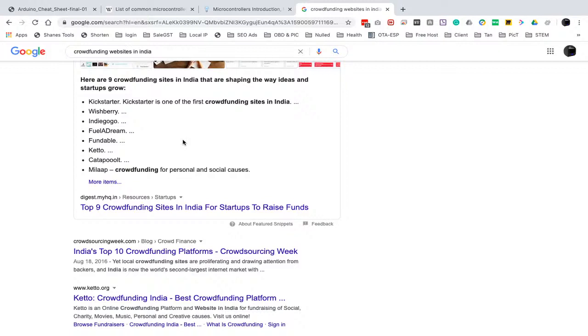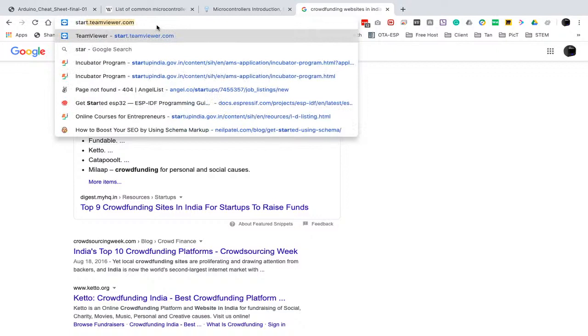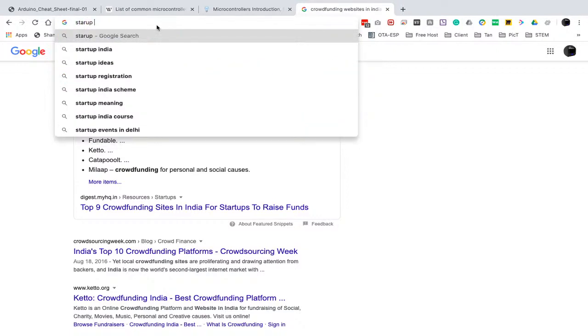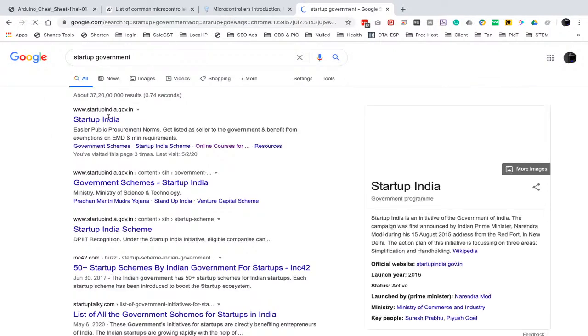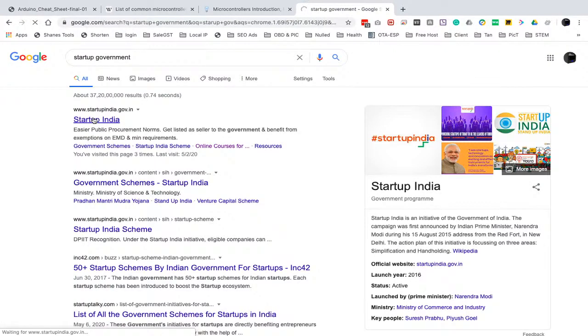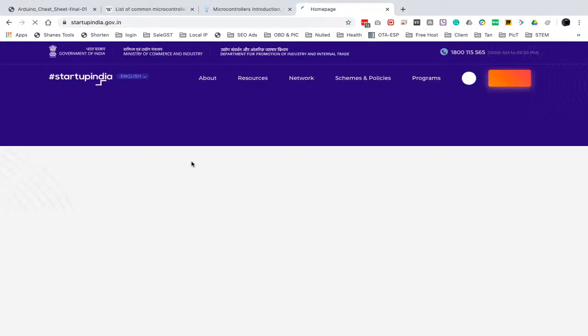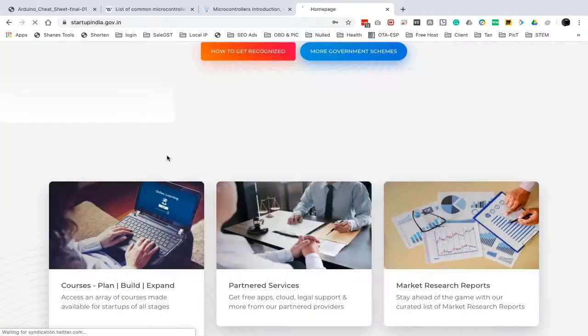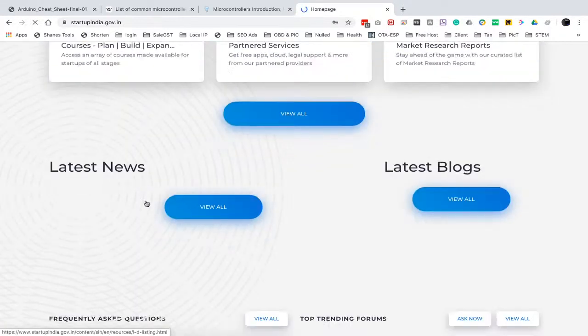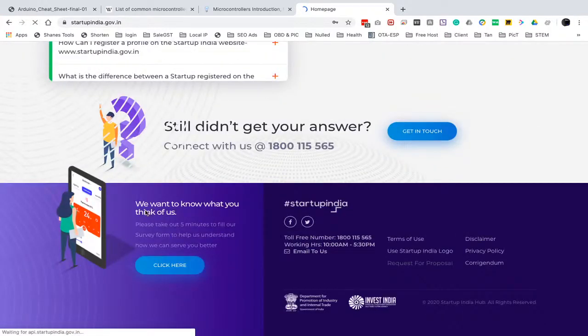You can also always check the startup government website, startupindia.gov.in. There you can find many startup schemes, even for students. Here you will find a lot of schemes related to startups.